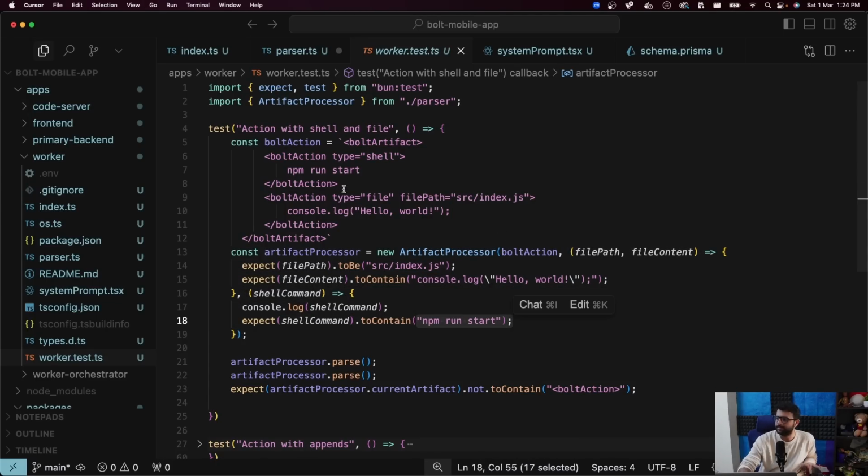The test is pretty much checking: given this initial artifact, if I try to create an artifact processor and call parse on it twice, because the first time it will parse this, the second time it will parse this. When I call parse twice, does this get called with the right inputs? Does this get called with the right inputs? So the test is what makes me confident that it works.